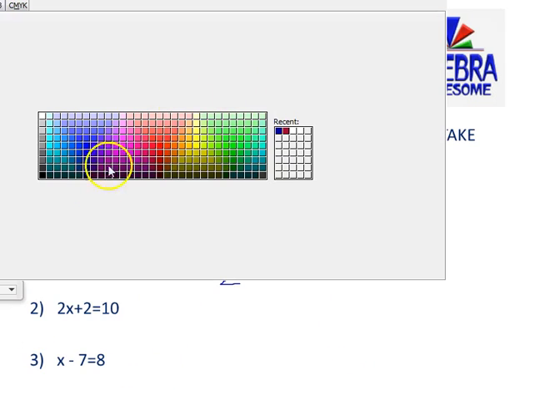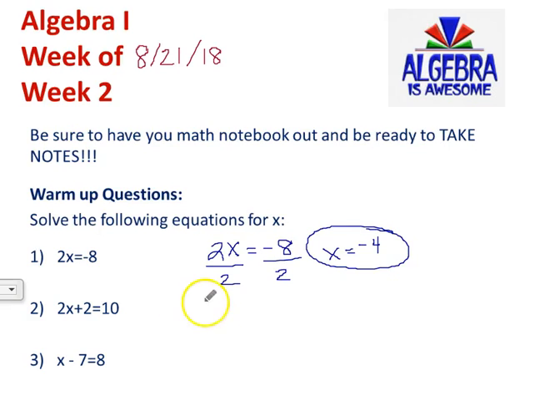Moving on to the second problem, I'm going to go to a different color here. So we've got 2x plus 2 equals 10. So this is a 2-step problem. The first step that we're going to do is get rid of this plus 2. So it's being added, so we are going to do the opposite, and we're going to subtract it on both sides.